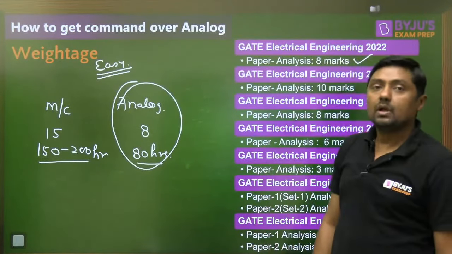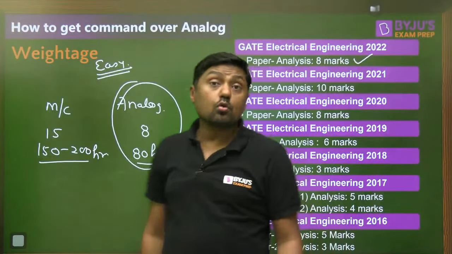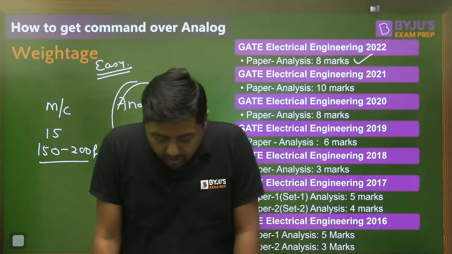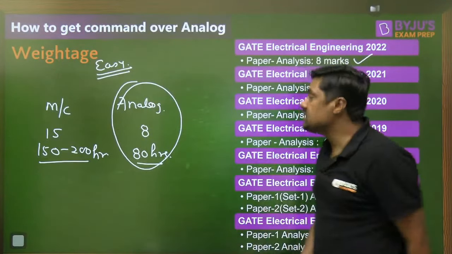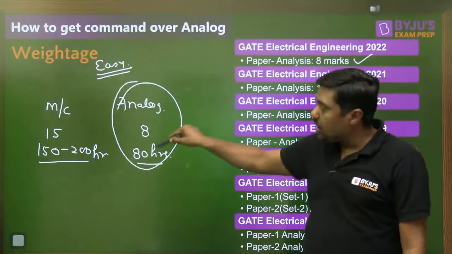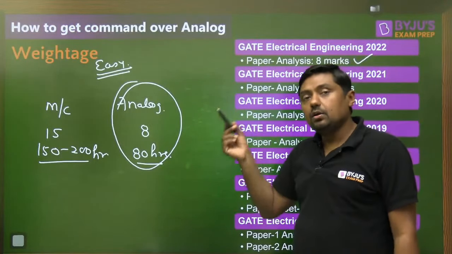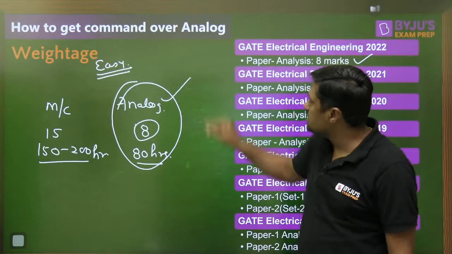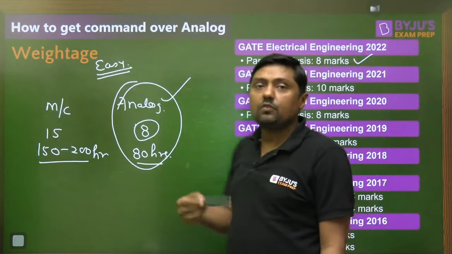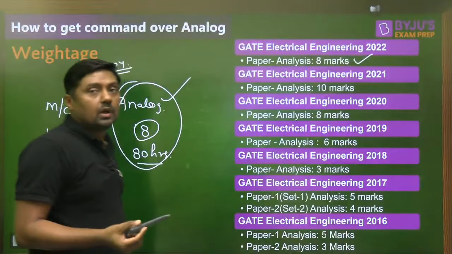Analog, right? Because that is not so core for electrical branch. Are you getting my point? Simple strategy. Give this 80 hours, get the command over the topic, and you will be able to solve all the questions from this subject, analog. Similarly from maths, similarly from aptitude and so on, right?